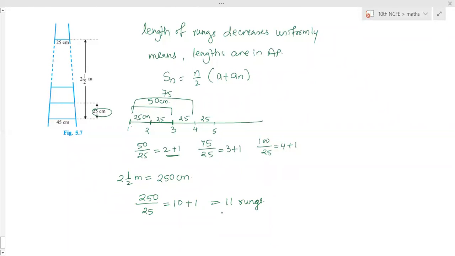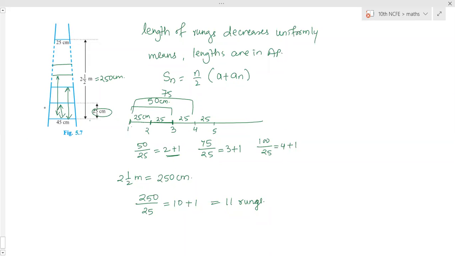Is it clear? Can you explain the part for 50 divided by 25? See here, how much is this distance? 25 centimeters. This to this? 50. Now here it is third one, this much is 75. Then it will go on. So how many rungs will be there in between? Now total distance is 250 centimeter. So how many rungs are there? How to calculate?